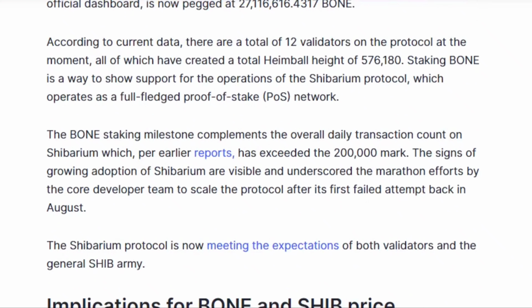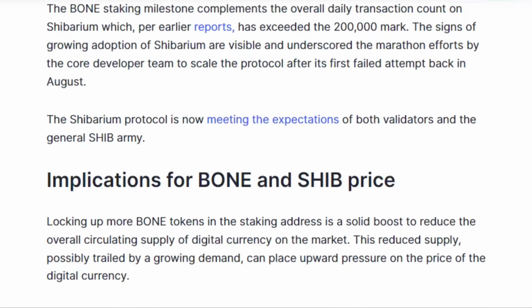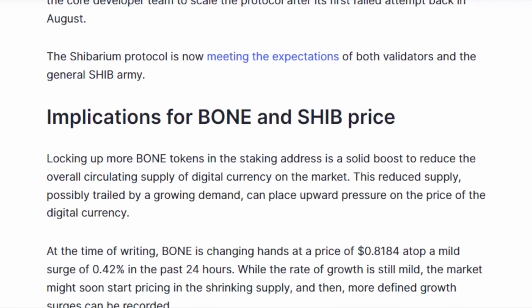According to current data, there are a total of 12 validators on the protocol at the moment, all of which have created a total height of 576,180. Staking BONE is a way to show support for the operations of the Shibarium protocol, which operates as a full-fledged proof-of-stake network. The BONE staking milestone complements the overall daily transaction count on Shibarium which, per earlier reports, has exceeded the 200,000 mark. The signs of growing adoption of Shibarium are visible and underscore the marathon efforts by the core developer team to scale the protocol after its first failed attempt back in August. The Shibarium protocol is now meeting the expectations of both validators and the general SHIB army.